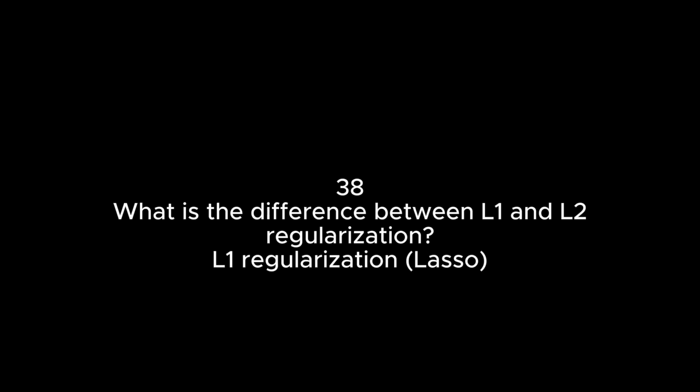38. What is the difference between L1 and L2 regularization? L1 regularization (lasso) adds an absolute value of magnitude penalty to the loss function, leading to feature selection. L2 regularization (ridge) adds a squared magnitude penalty, which leads to smaller and more distributed feature weights but doesn't do feature selection.